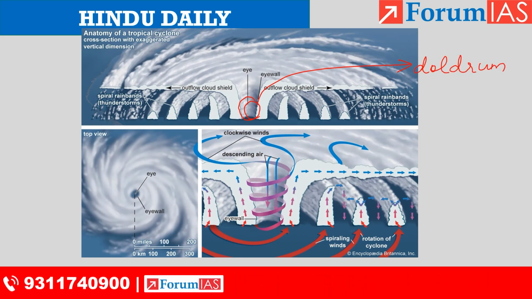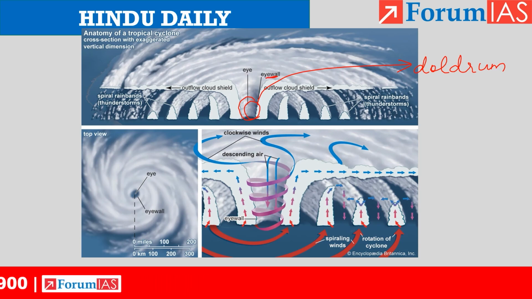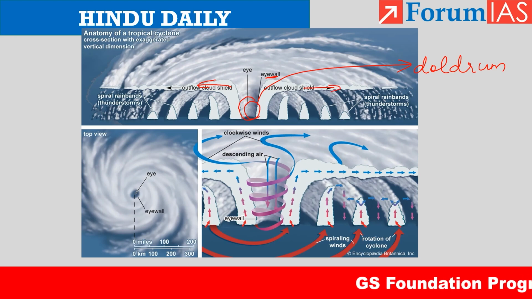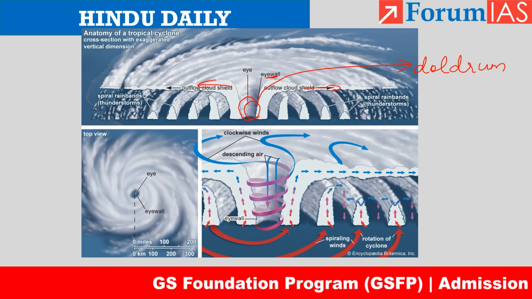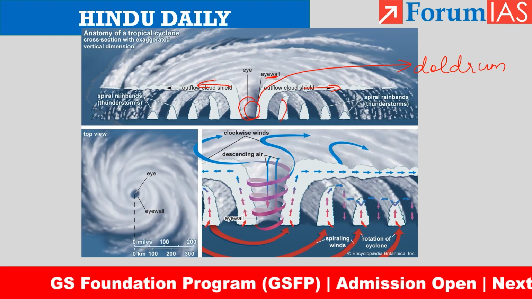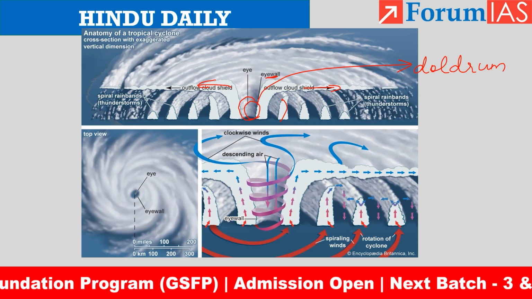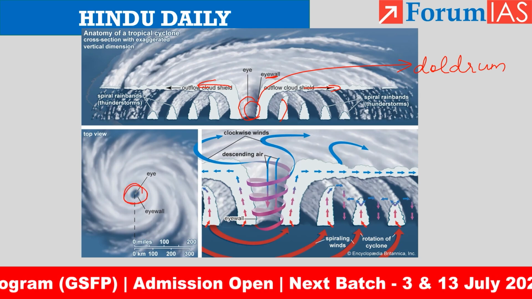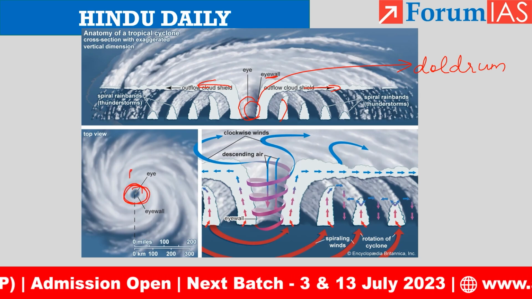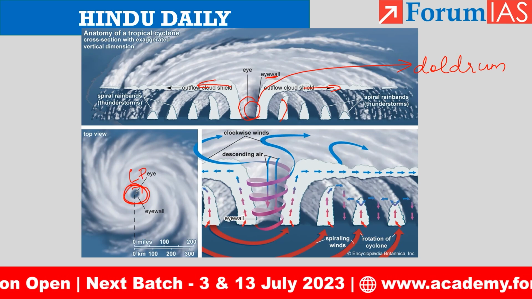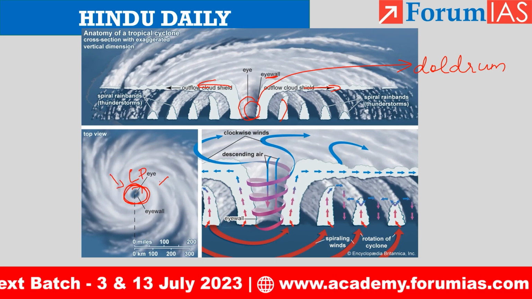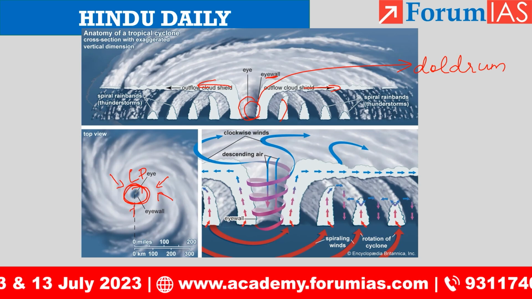Then surrounding the eye, we have the eye wall and there is a cloud shield. There is an outflowing cloud shield. That is, it has a thick layer of clouds. Then we have spiral rain bands. Why? Because that is converging. Because the eye of the cyclone is an intense low pressure zone. So wind approaches a low pressure zone, but it doesn't approach in a straight way.